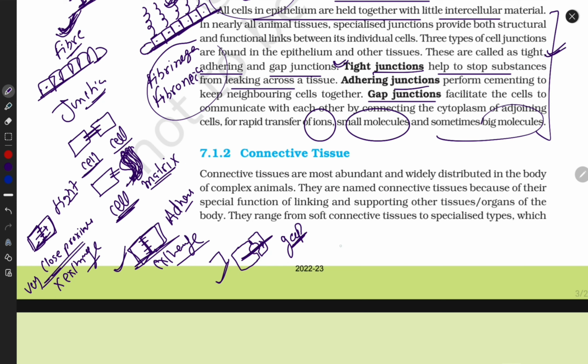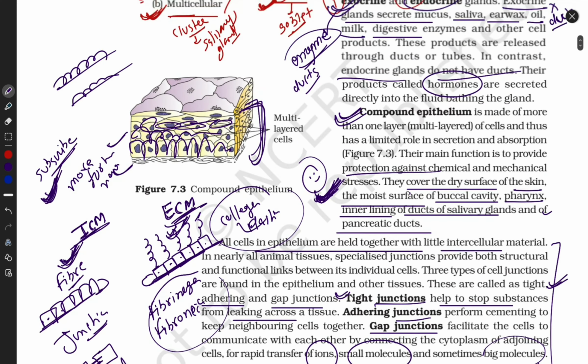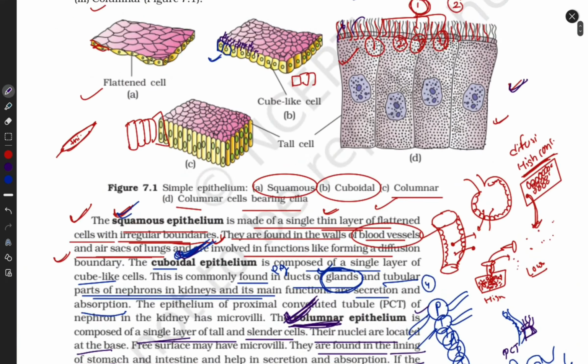And there is also plasmodesmata. This kind of junction is present in plants. The name is plasmodesmata. Right now, we will not talk about plant tissues. We are sticking to animal tissues. So, guys, plant cells also have junctions. So these are the three types of junction, and they are very important according to your book. Yes or not? Yes, guys, yes. So that's all about your epithelial tissues, epithelial cells.